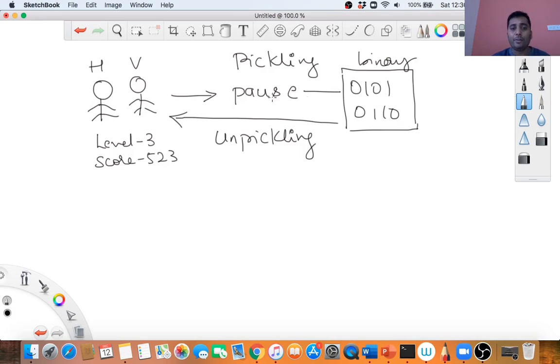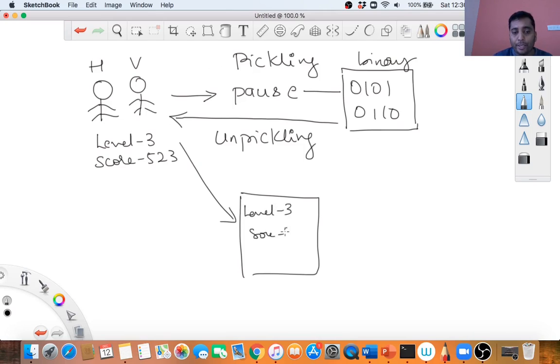So you might ask me, why not use a text file while pausing? Why don't you write this data there directly, level 3, score 523 and all, while pausing, and then once you are done with your lunch, when you start the game once again, you can read this back and store it into an object, instead of storing it in binary format. You might ask me this question.